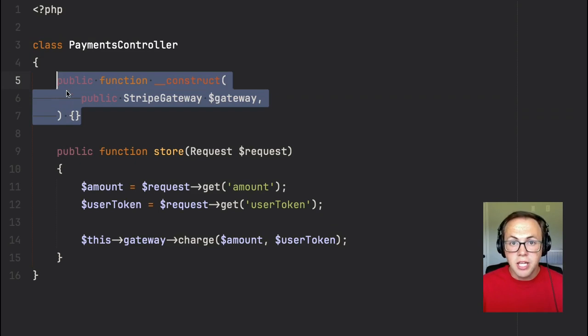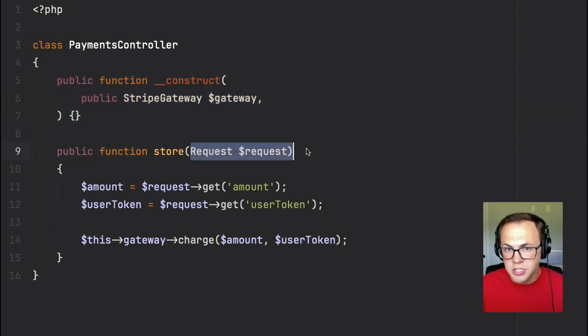And the reason why I'm doing it here versus in the method's signature that I'm using is because if I use this in multiple methods on the controller, it makes a little more sense to type into it here in the constructor and then memoize it on the class itself, just so we can reuse the same instance. And it's slightly faster in terms of memory and execution time. But like I mentioned, you can absolutely type hint things in the signature of a controller method, and Laravel will resolve it from the service container for you.